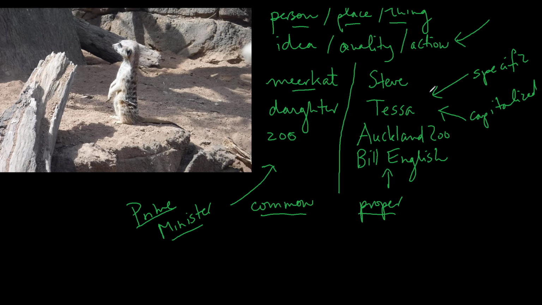All right, so an idea or quality would be something like happiness. And my daughter would definitely say that looking at happiness, or sorry, looking at meerkats provides her with great happiness. Is that a thing? Well, you can't really touch happiness. You can't see it very easily, but it is a concept, a thing that you can kind of talk about, right?